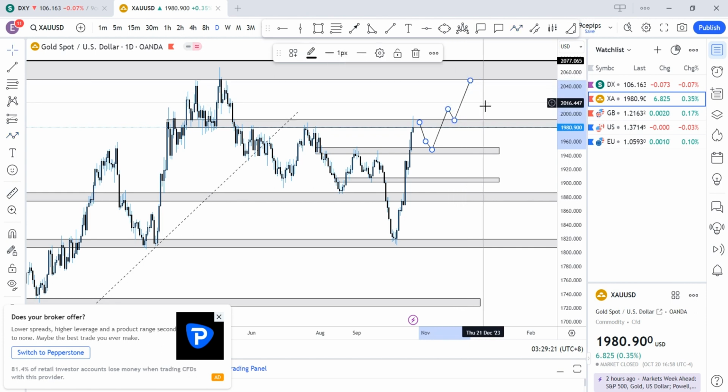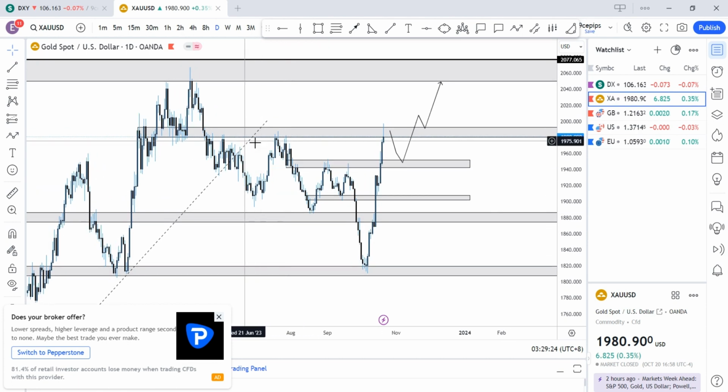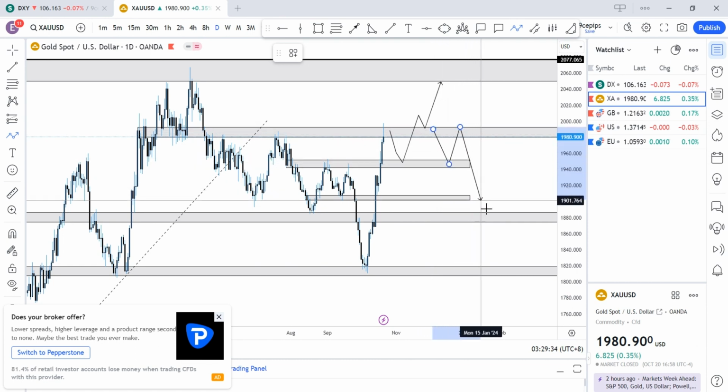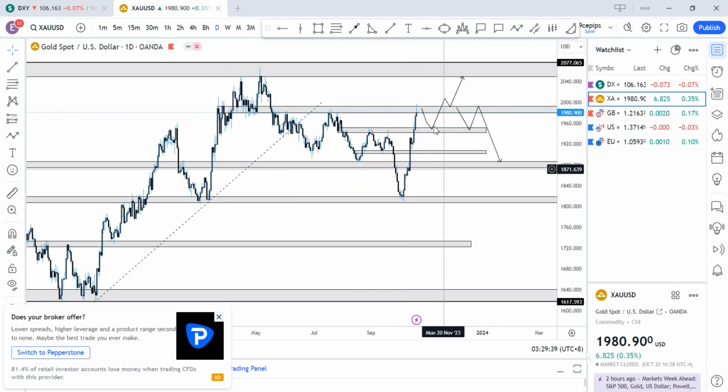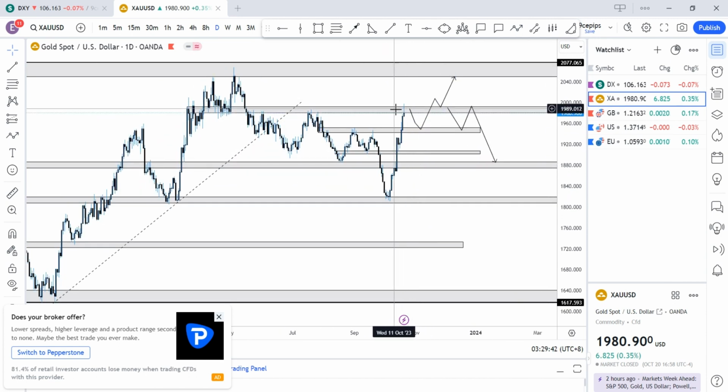Or we could just get price reject this region and get a down push, more like at market open, we reject that region, come back to this region to form a double top, and then continue right down to the downside. This might just be the case, but I feel like gold will be bullish this week to the extent we might break and retest the 2000 region.